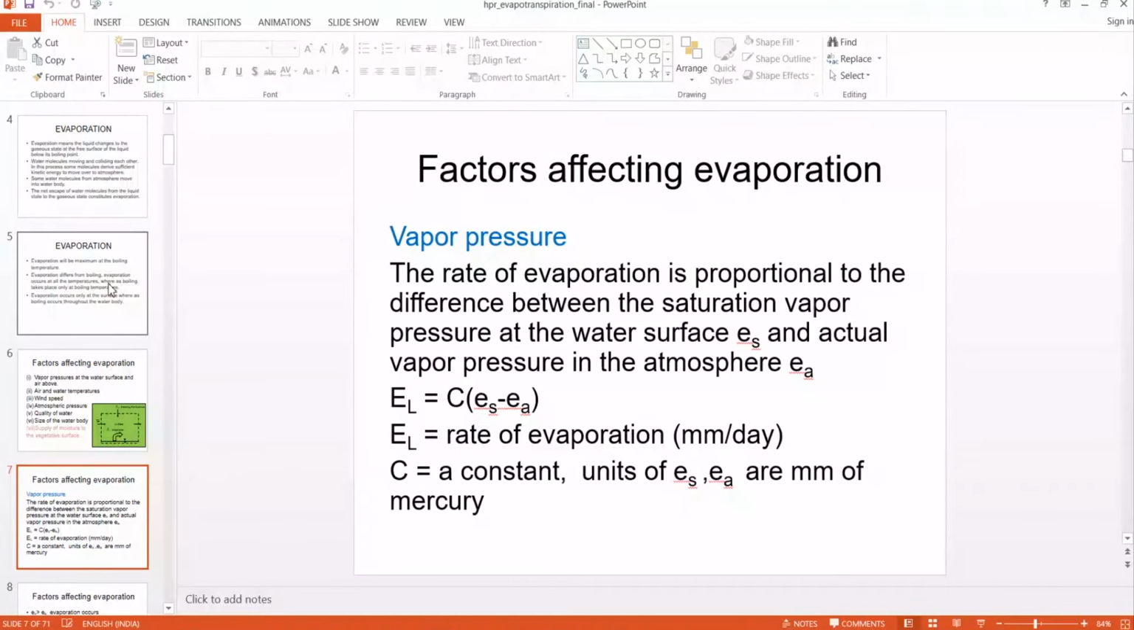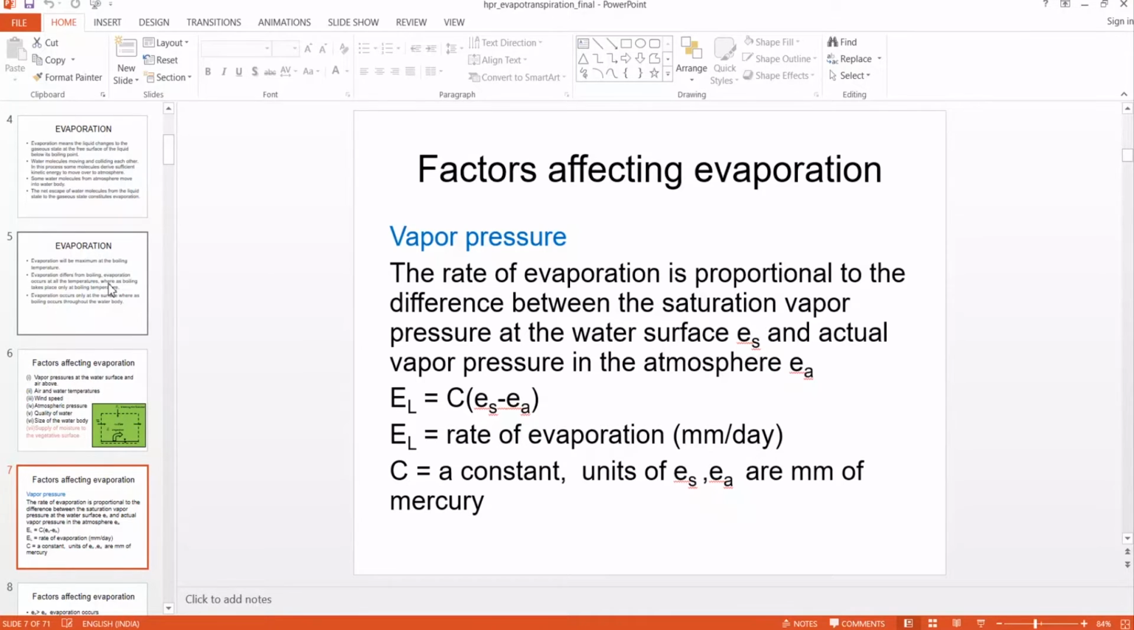An important factor is vapor pressure. The rate of evaporation is proportional to the difference between the saturation vapor pressure at the water surface and the actual vapor pressure in the atmosphere. So the evaporation rate, EL, is proportional to Es minus Ea. We can write the rate of evaporation as a constant times Es minus Ea. Generally, this rate of evaporation is expressed in millimeters per day.